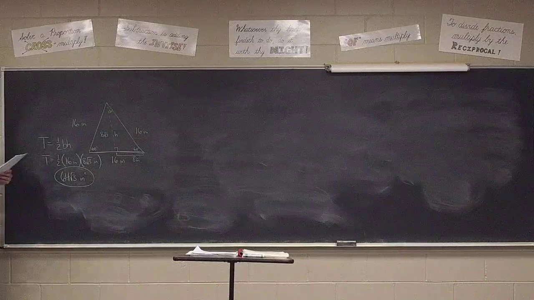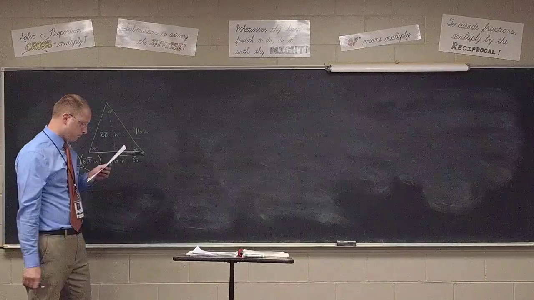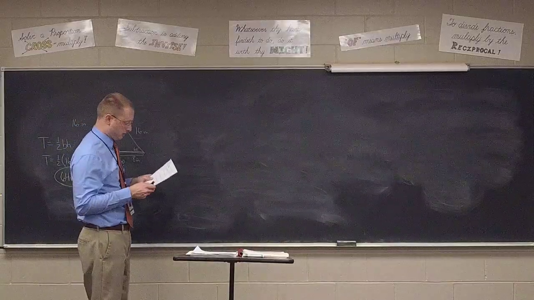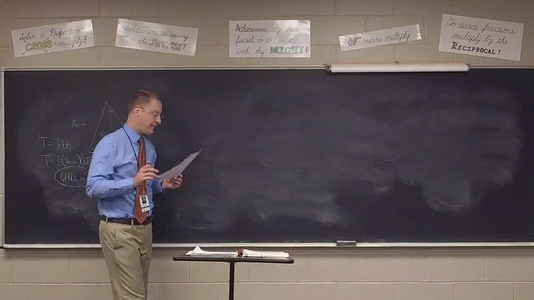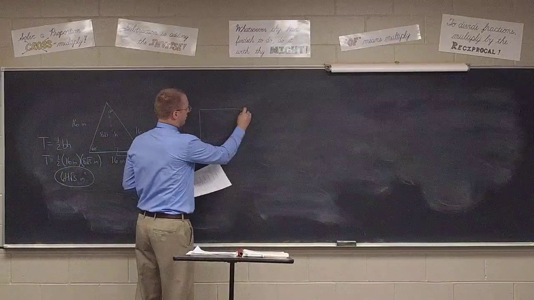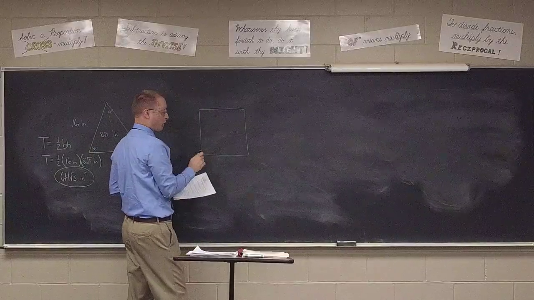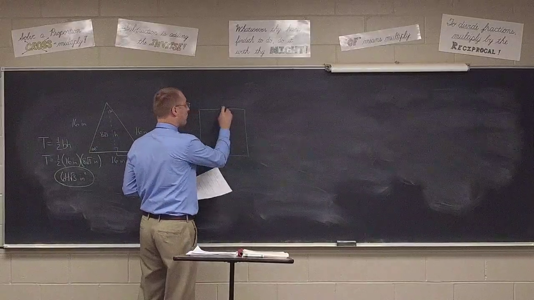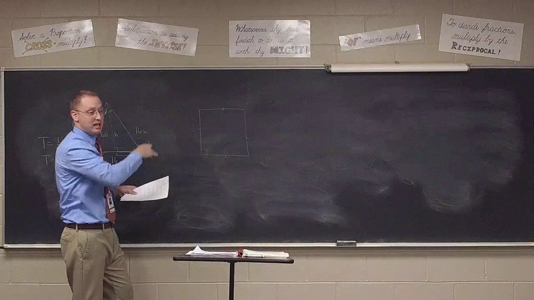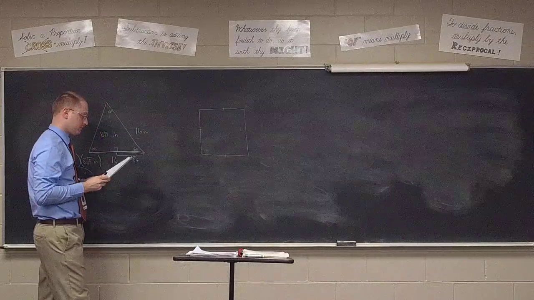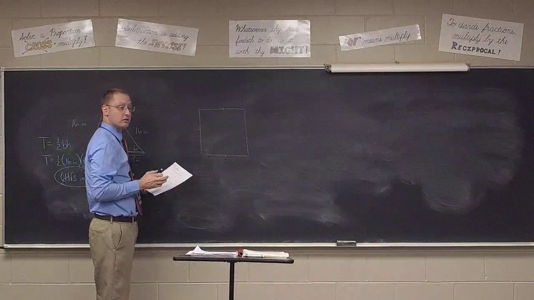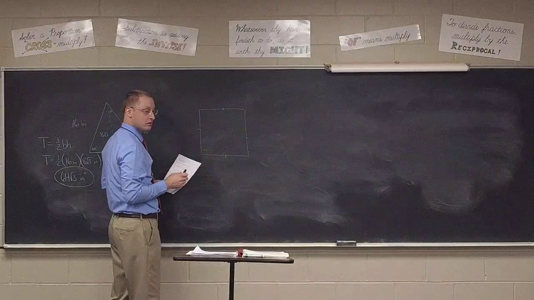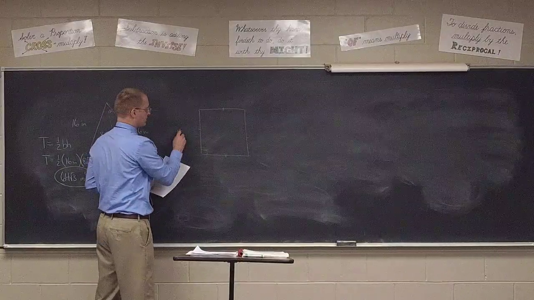Let's take a look at number 2. It says the perimeter of a square is 48 inches. Find the area. Again, remembering that perimeter refers to the sum of the sides, and we know that all the sides of a square are equal. That tells me each side must be how big, Ethan? 12 inches.